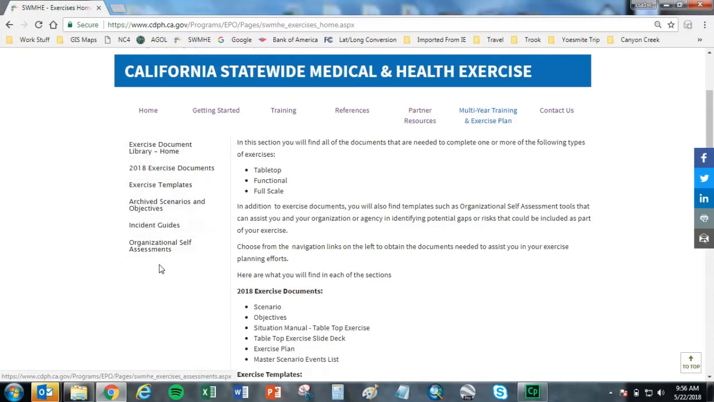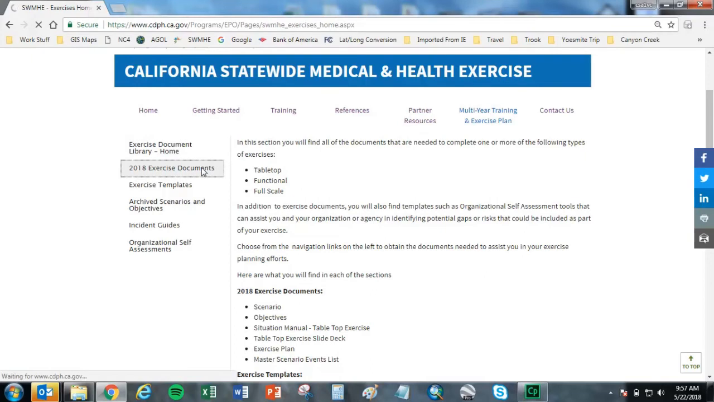Looking along the navigation links on the left side of the page, the Exercise Document Library home will bring you back to this home page. Now remember to click this link after the discussion of each of the following sections in order to follow along with the guided tour. The next link down is the Current Year Exercise Documents link, which takes you to a